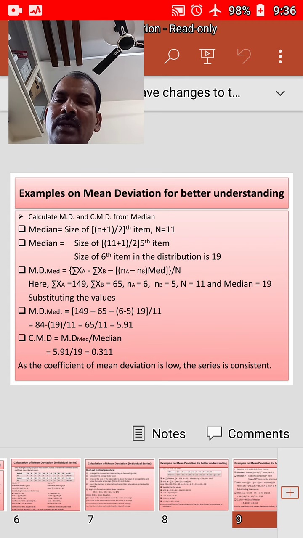Substituting these values in the given formula, we will have 84 minus 19 bracket by 11, that is 65 by 11, which is equal to 5.91. The coefficient of mean deviation is the mean deviation taken from median divided by median, that is 5.91 by 19, which is equal to 0.311. As the coefficient of mean deviation is low, we can conclude the series is consistent.